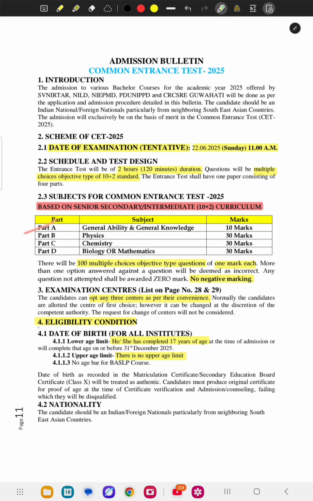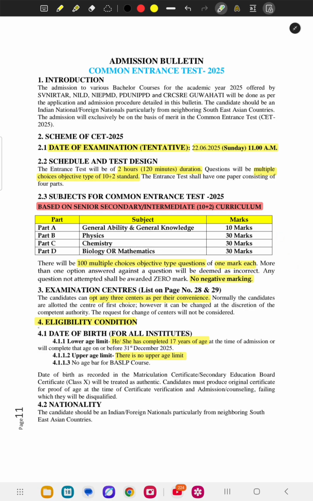It is divided into 4 parts. Part A is general ability and general knowledge, 10 marks, 10 questions. Part B is physics, 30 marks, 30 questions. Chemistry, 30 marks, 30 questions. And for biology or mathematics, it is 30 marks, 30 questions for biology, or else 30 questions for mathematics. You have to choose either biology or mathematics.